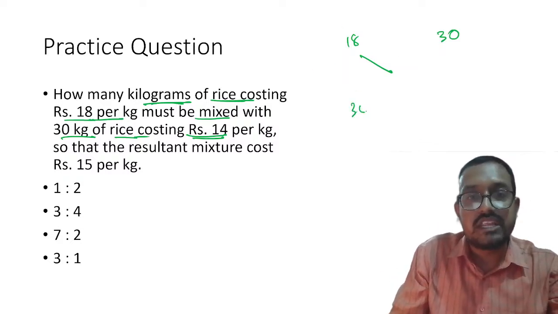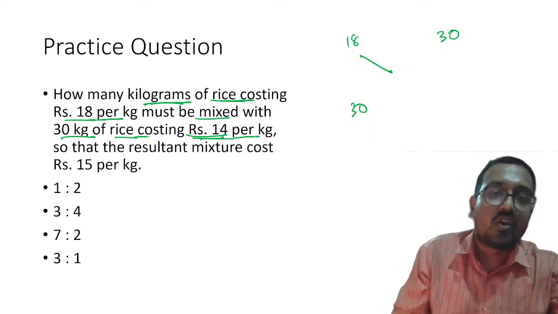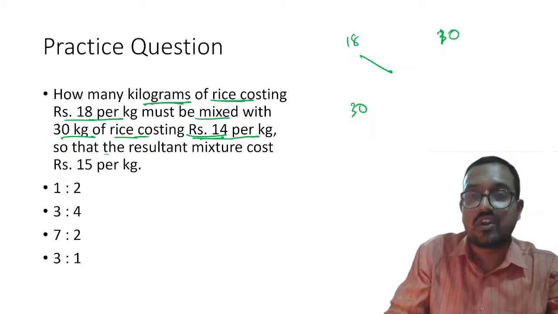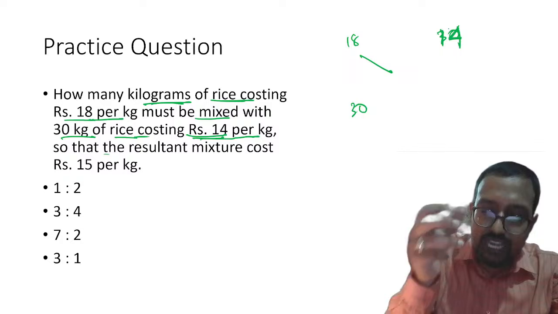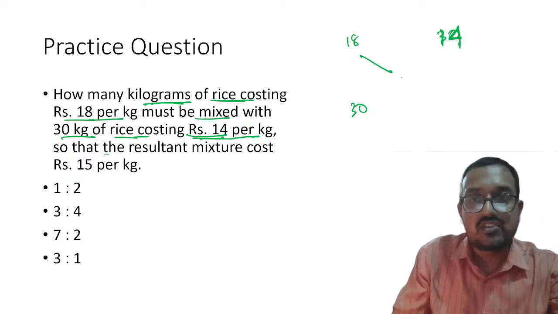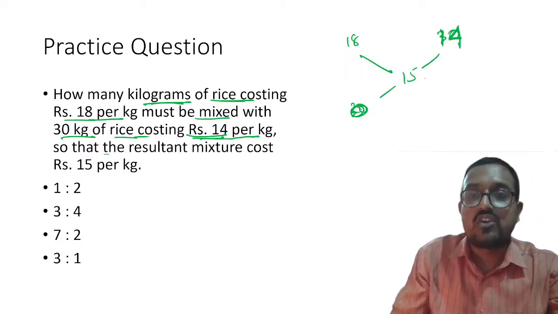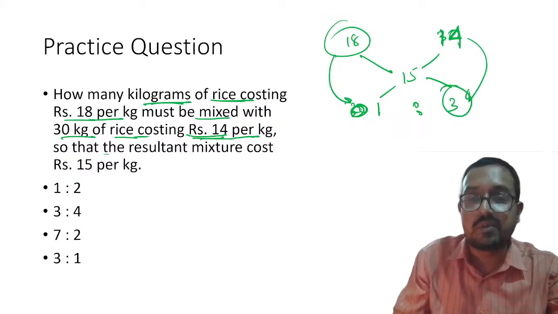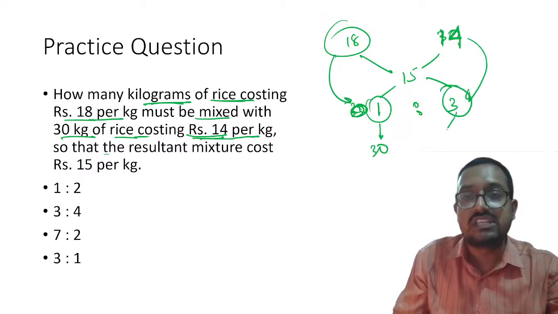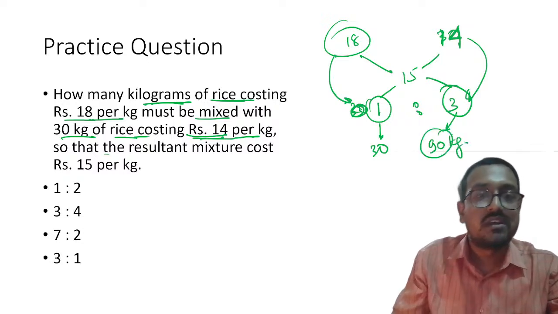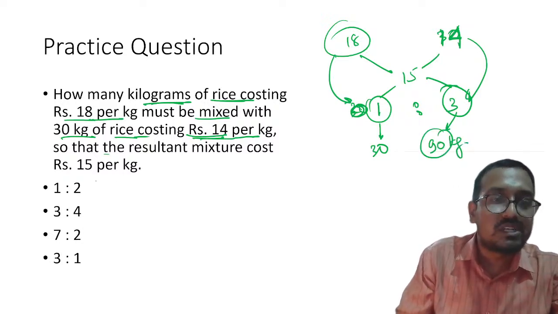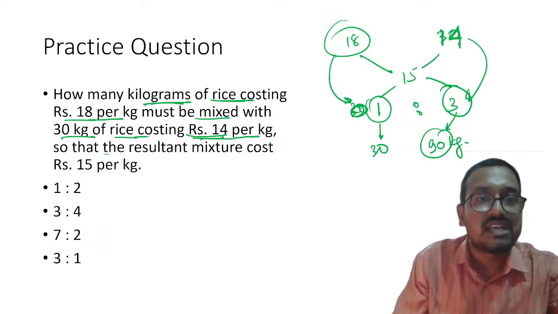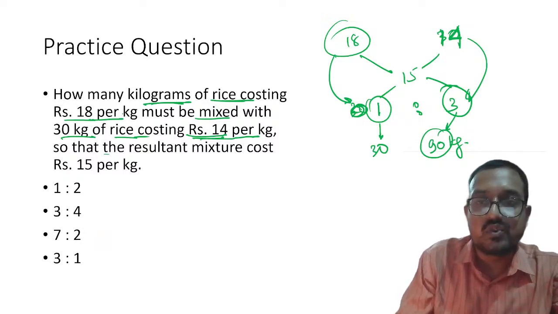So here the amount is 30 kg. Please remember 30 kg is there, at 14 rupees per kg. So this relatively poorer kind of rice is 14. So 15 will become the mean price, and let us find out the ratio. So 1 is to 3, right? So this should have 1 proportion and this rice should be in 3 proportion. If this rice is 30 kg, obviously this rice will become 90 kg. Understood? So please remember, my dear students, here the proportion was asked, and the ratio will become 1 is to 3.